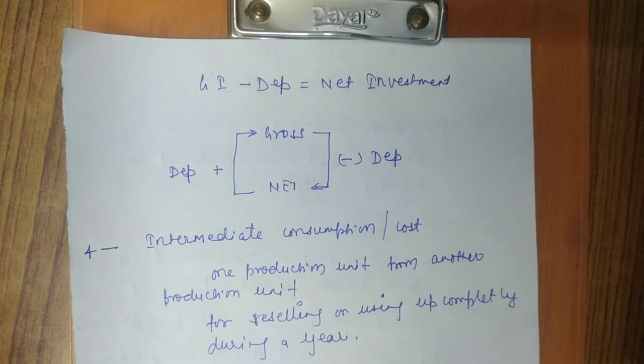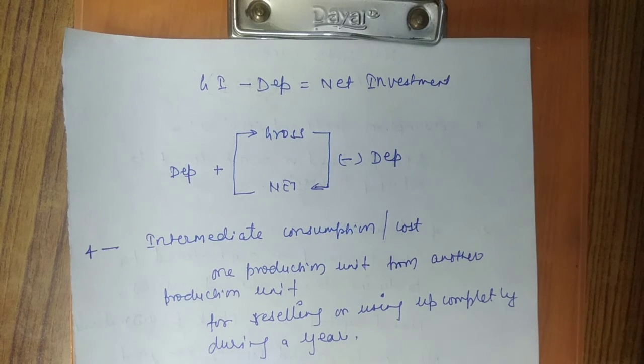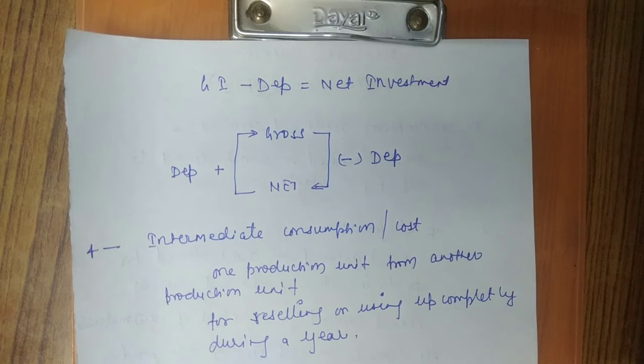If you have been given net and you have to find out gross, you will add depreciation to net investment, so you will get gross investment. These are the basic concepts. Please remember this. This will help you in solving the numericals of national income.